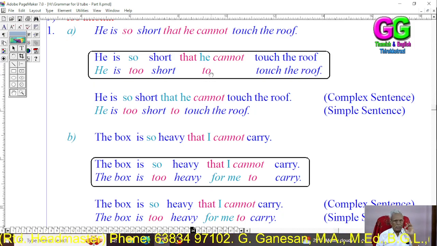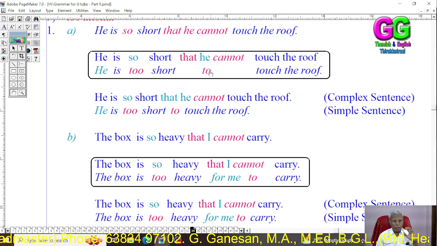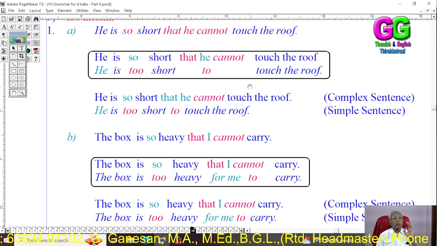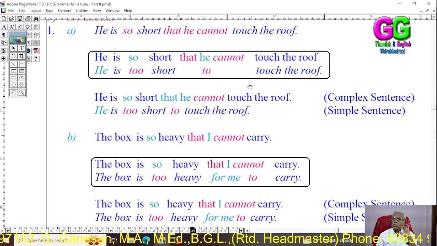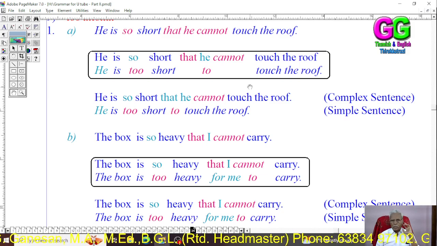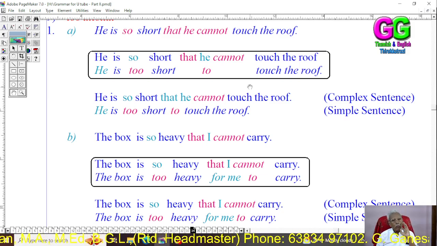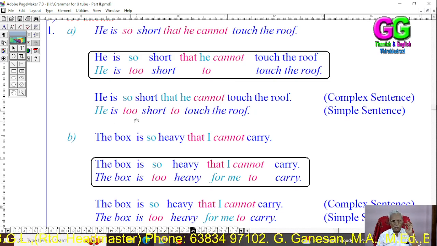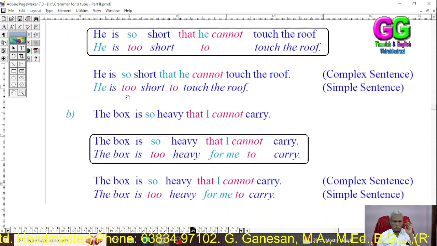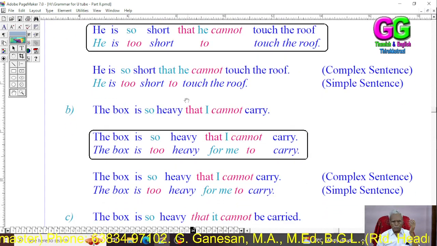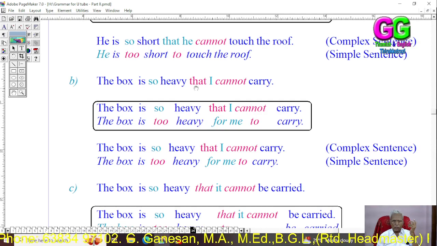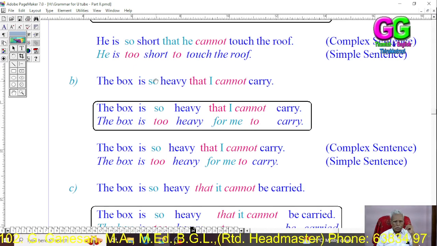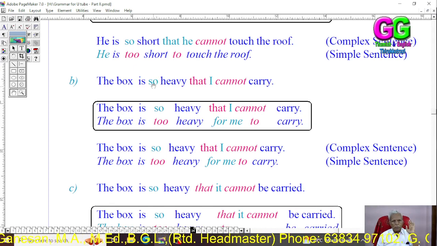The word too should be pronounced as tu before a consonant sound and too before a vowel sound. Tu before a consonant sound, too before a vowel sound. Okay, so: he is so short that he cannot touch the roof. He is too short to touch the roof. It is complex, it is simple. Then the box is so heavy that I cannot carry it. It is complex. Here, so, its phrase is too.